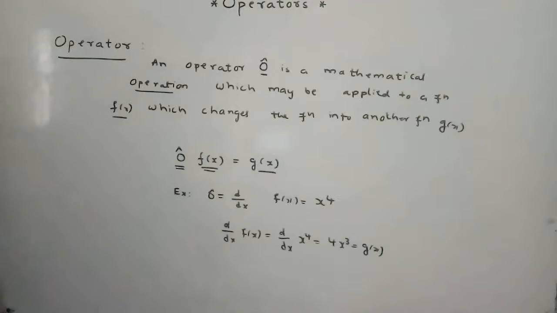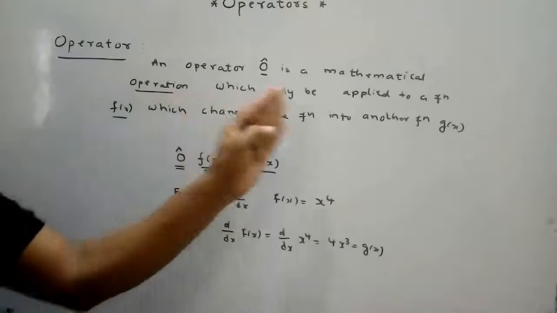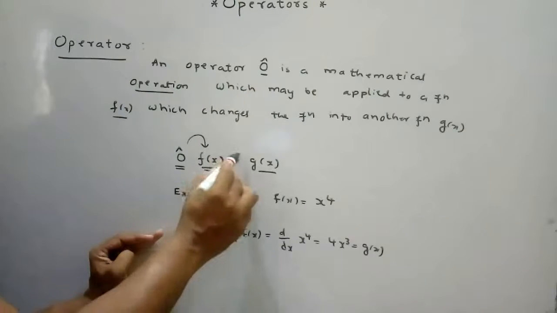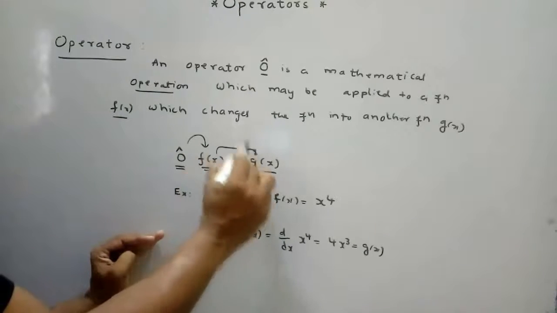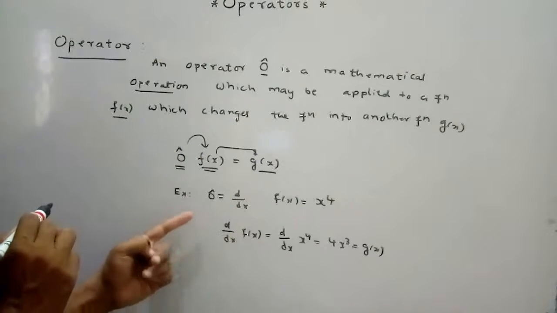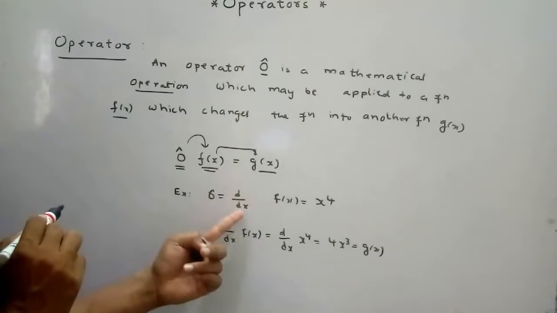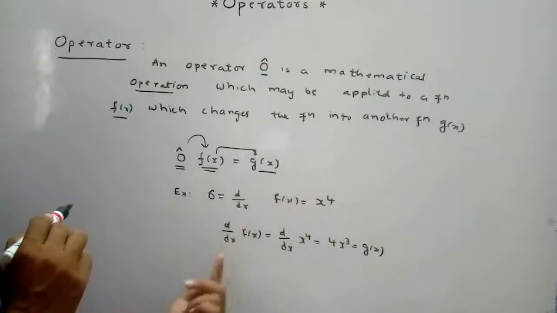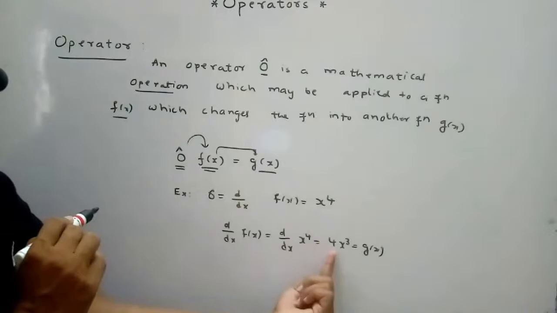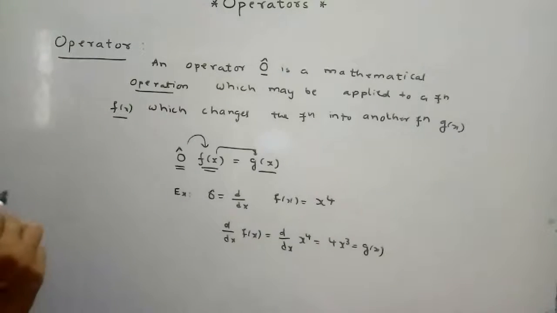So this is the operator. An operator is a mathematical operation which may be applied to a function. After applying the operator, the function changes to a new function. I took one example here: the operator is d by dx, the function is x power 4, and after applying the operator to the function, we get a new function. This is what an operator is.